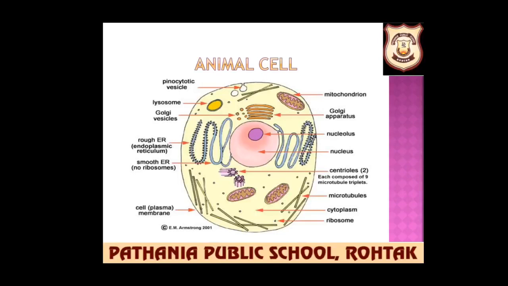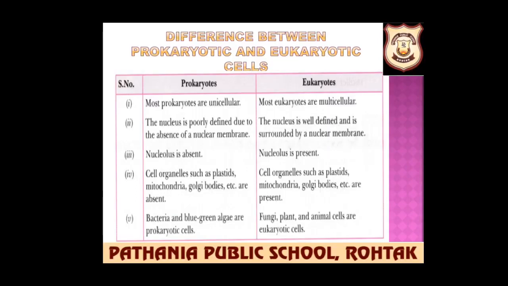Now the next topic is prokaryotic and eukaryotic cells. So what is the difference between prokaryotic and eukaryotic cells? First we need to understand the meaning of prokaryotic cells. Pro means primitive, karyon means nucleus.